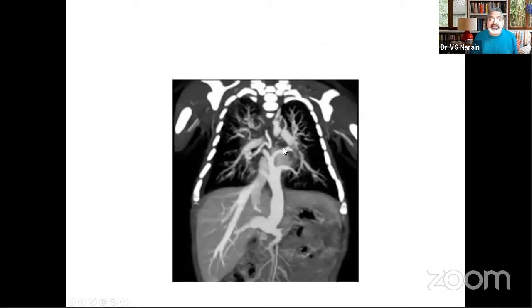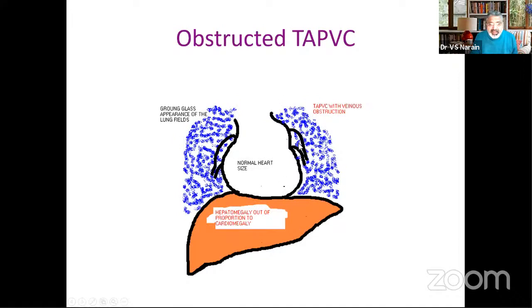The obstruction was here. And when you have an infradiaphragmatic drainage, when it is into the IVC or the hepatic or the portal veins, then of course the blood has to pass through this circulation, and therefore there will be obstruction. So the obstruction can be at the level of the diaphragm, but definitely if it is not there, then it has to be inside the portal circulation, and this patient will present with pulmonary venous hypertension of the grossest degree. And what do these obstructed TAPVCs look like?